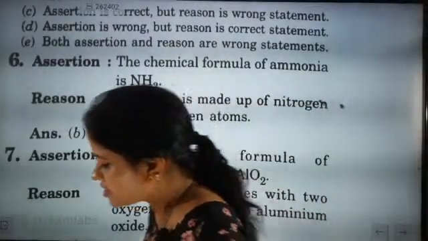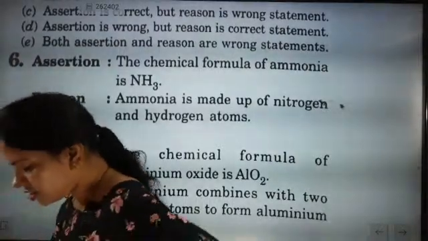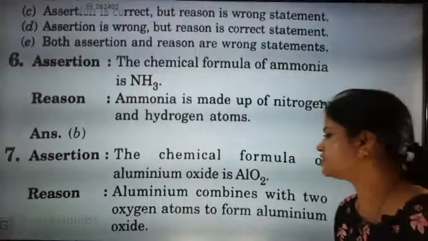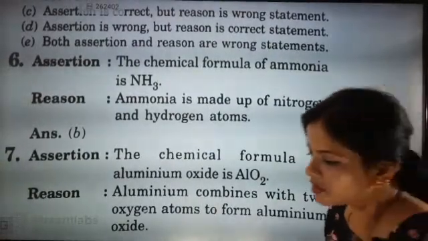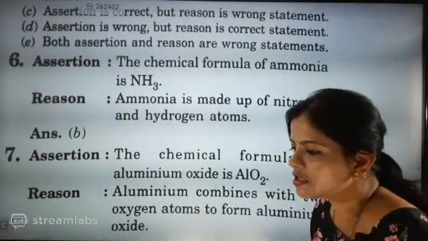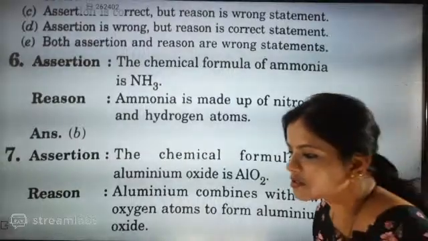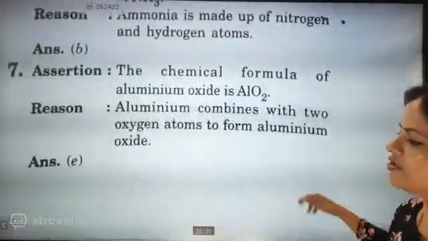Quickly say the answer. Yes, both are exactly wrong.